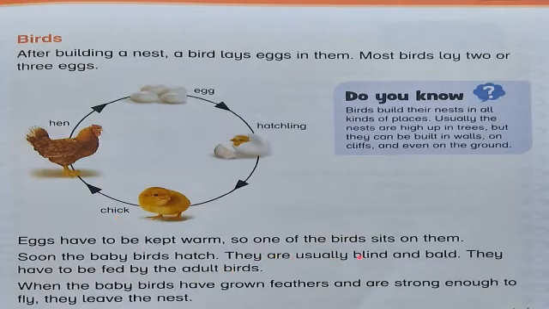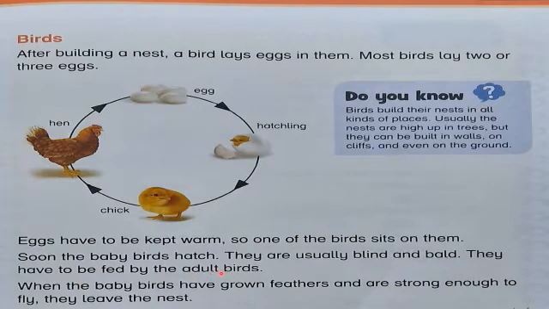These chicks are usually blind and bald. When the chicks are born, they are usually blind. Blind means they cannot see. Bald means they have no feathers on them. The young birds or the chick, how do they look? They are blind and they are bald. They have to be fed by the adult birds. They cannot eat themselves.